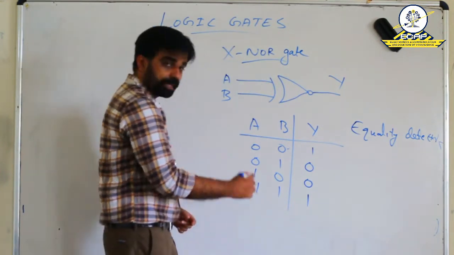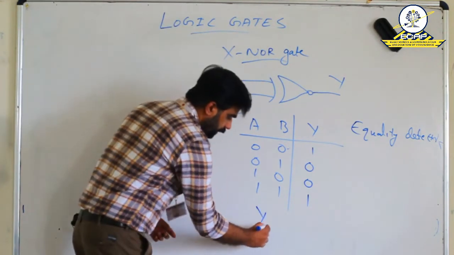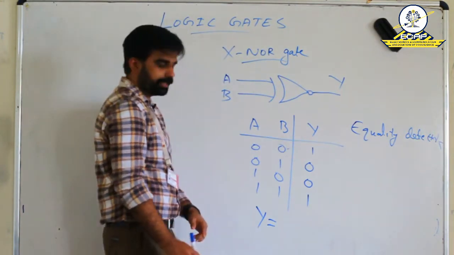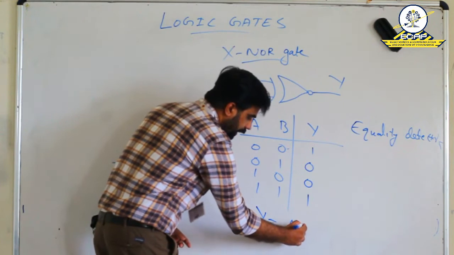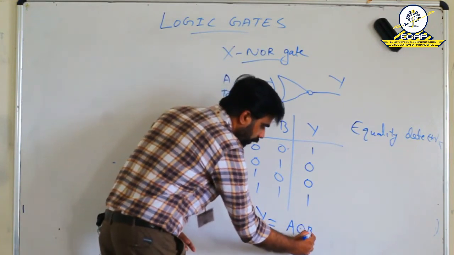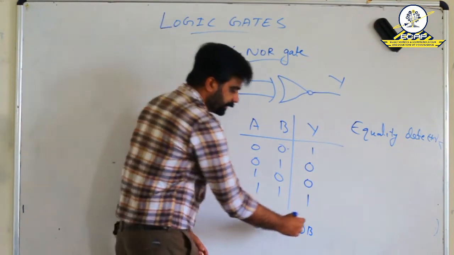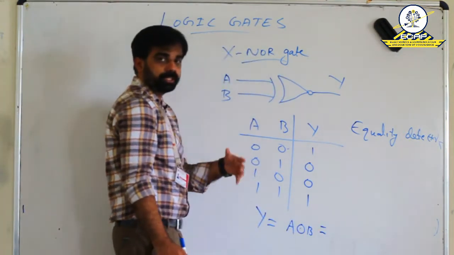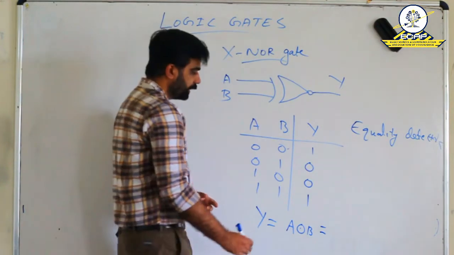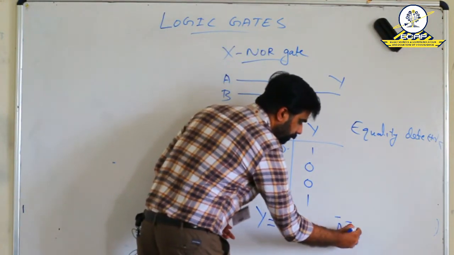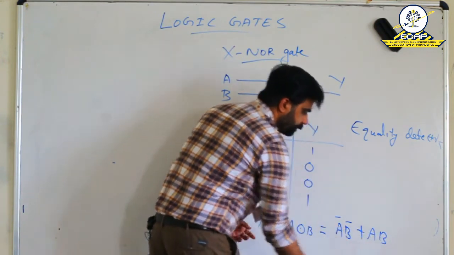So now we can represent its logic expression, that is output Y is equal to A XNOR B. This is a symbol of XNOR. That is just opposite of what we saw in the case of XOR. Here the expression is A bar B bar plus AB.